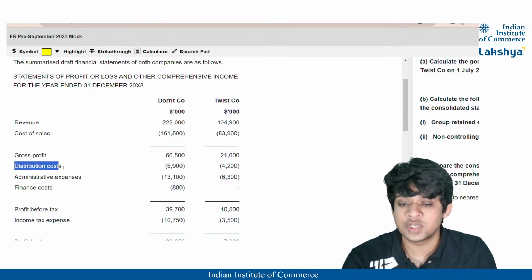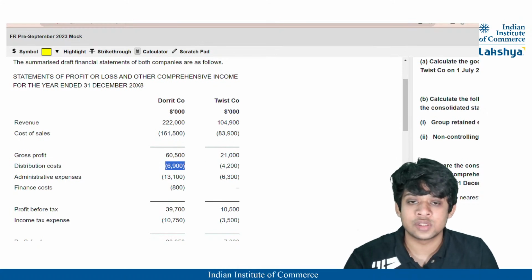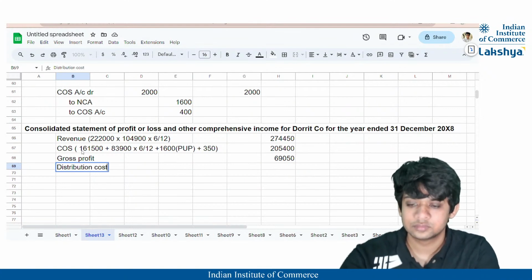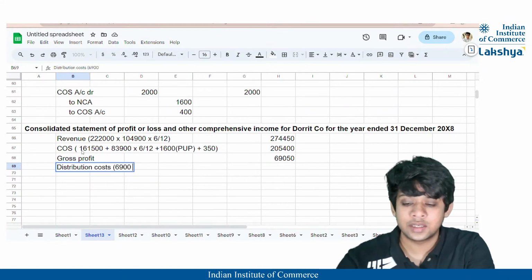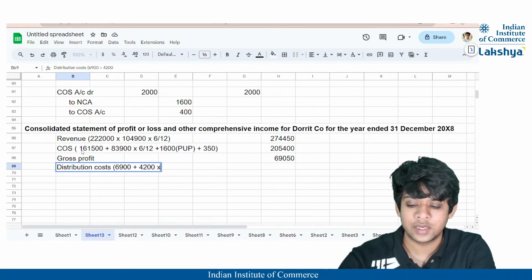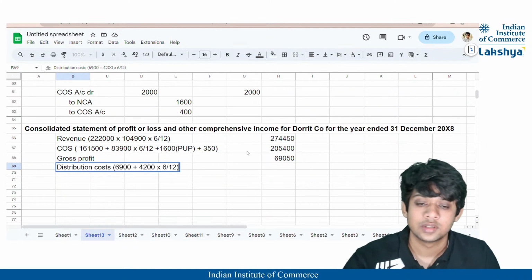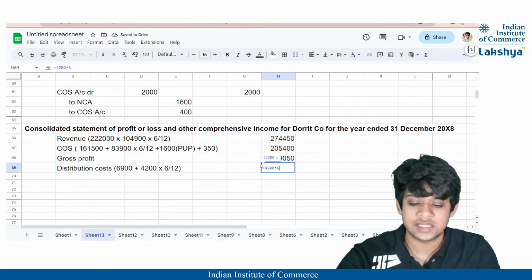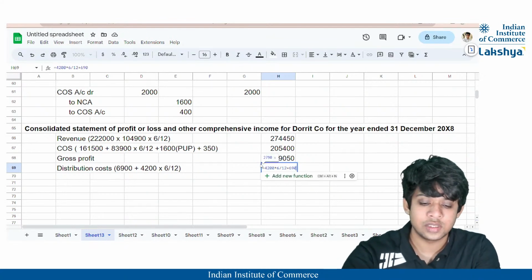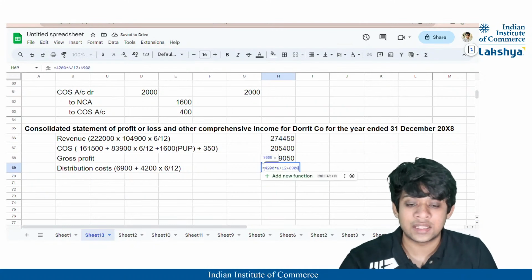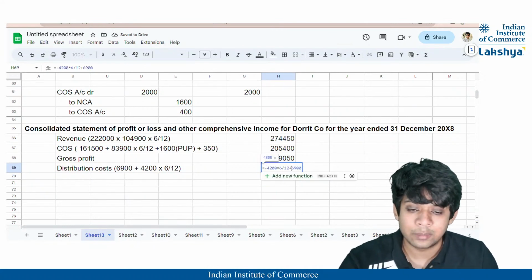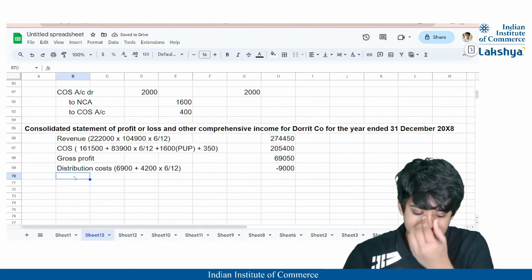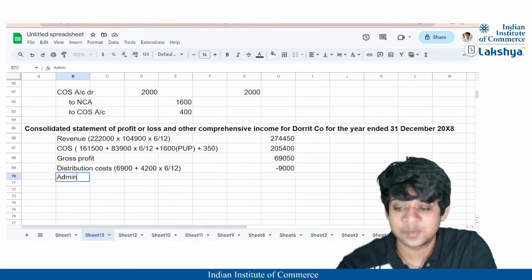Now next is your distribution cost. That will be 6,900 and 4,200. So distribution cost is 6,900 plus 4,200 into 6 divided by 12, correct? So here it will be 4,200 into 6 divided by 12 plus 6,900, which will give us a value of 9,000. I'll just state here negative signs. So it will be a negative amount, 9,000, right? So our distribution cost, guys, here is 9,000. There is also administrative expenses.